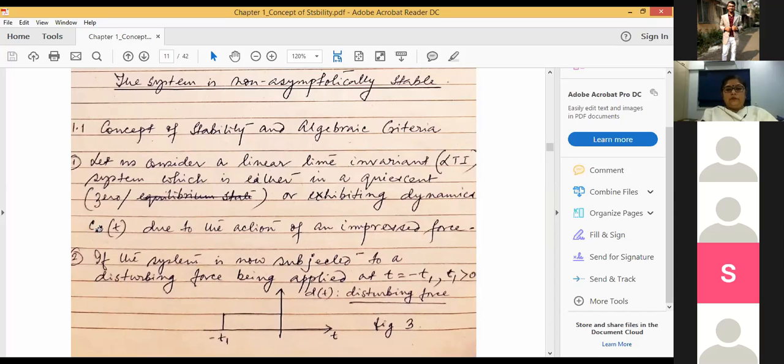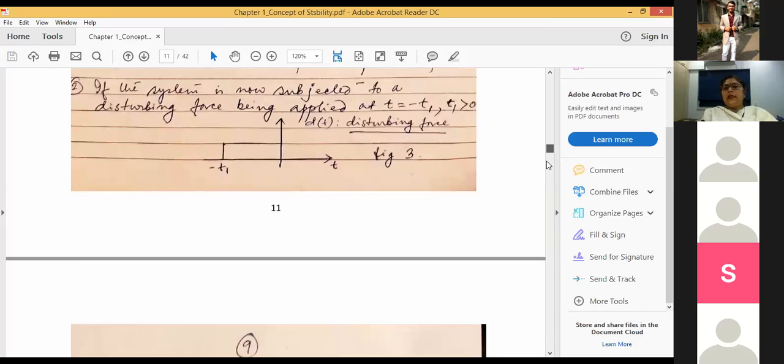Okay. Now let's assume that we are applying a disturbing force. We are disturbing that particular system which was previously in its quiescent state.